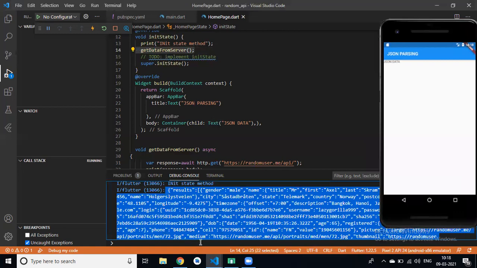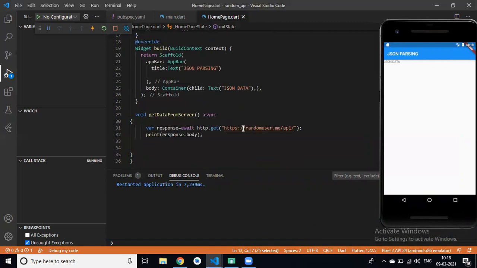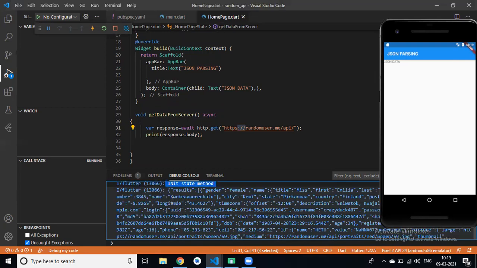Can you see the response body? But this takes some time to fetch data from the network. We have already seen, if I hot reload this, the init state method is called in 1 second, but getDataFromServer takes some time. It depends on the server. So we need the init method called, but we need to wait for the response body. Now, why do we use async and await?